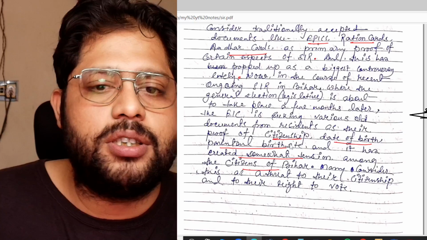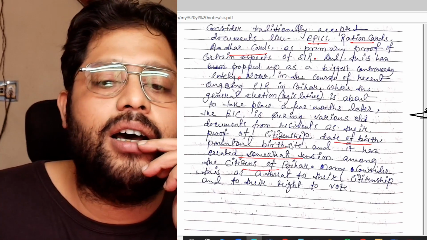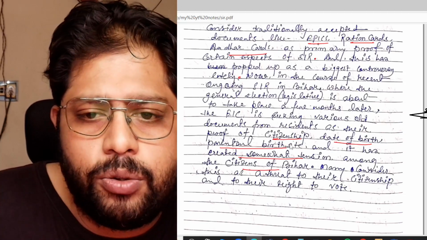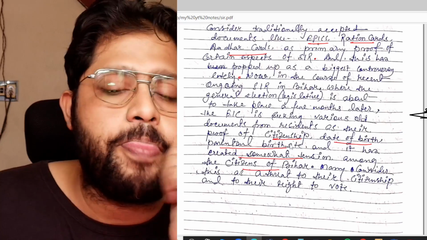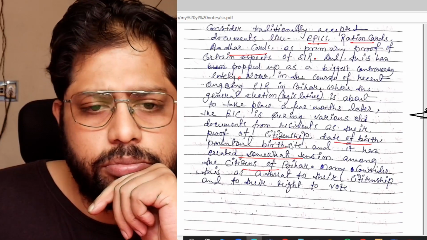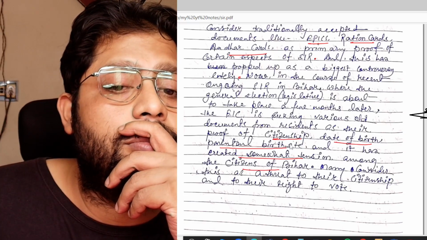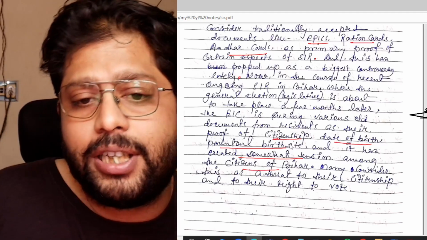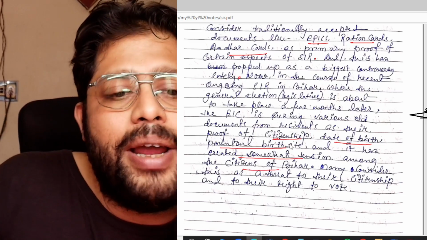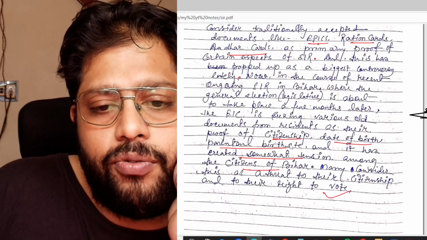Now those people who are vulnerable, like SCs, STs, women who have migrated after marriage, and people who are very poor, illiterate, destitute, and don't have much money to collect those documents, are under threat. Why? Because they might lose their voting right. So this is the reason for the great tension in Bihar, and many consider this a threat to their citizenship and their right to vote.